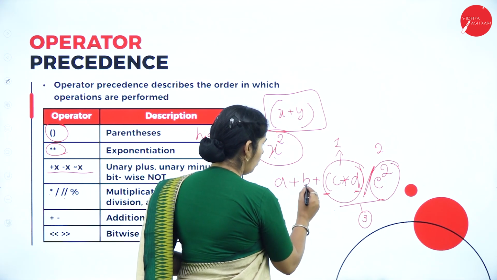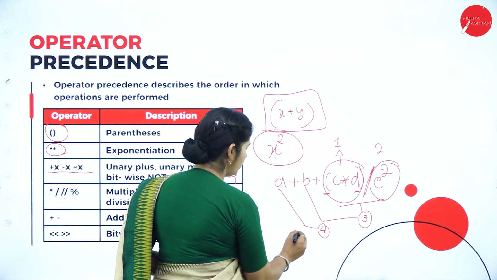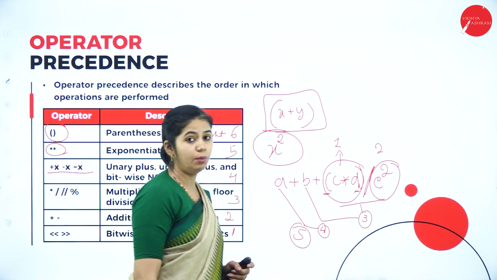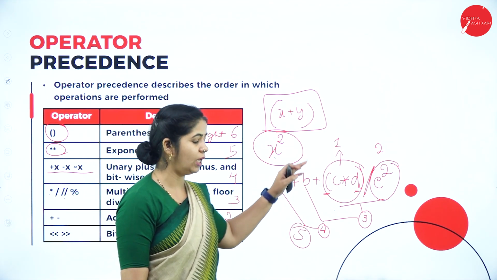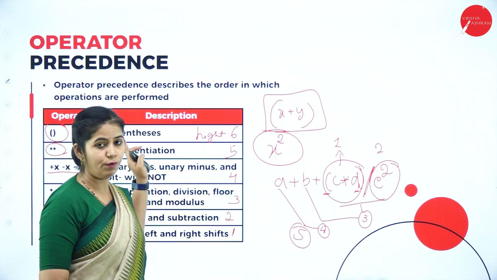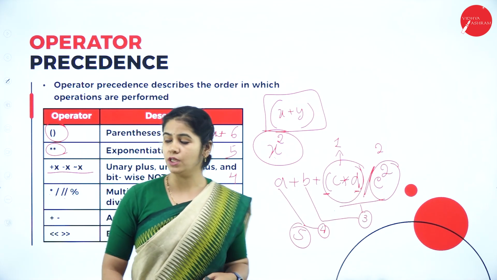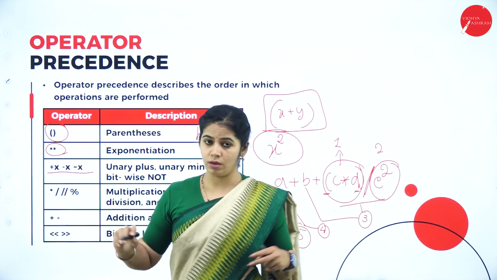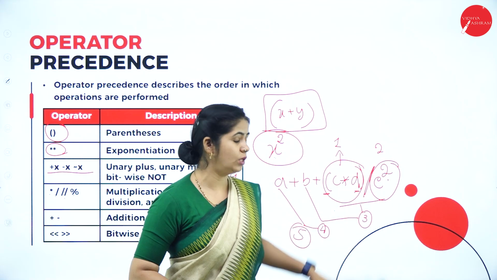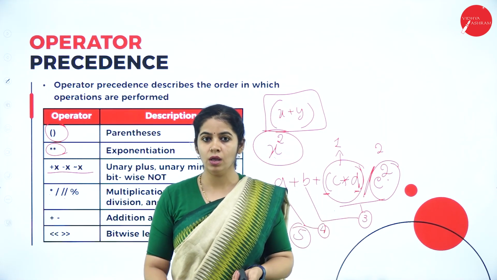After division, these will be computed fourth, and these will be computed fifth. Understood how the expression works? First the parenthesis takes the first place to execute, then the exponent, then the division, like that. According to precedence, the expression will be computed.